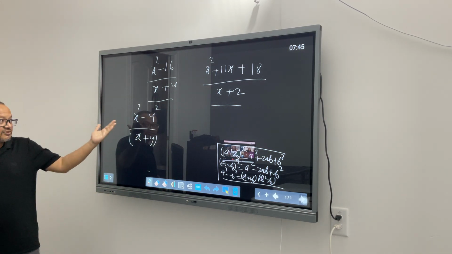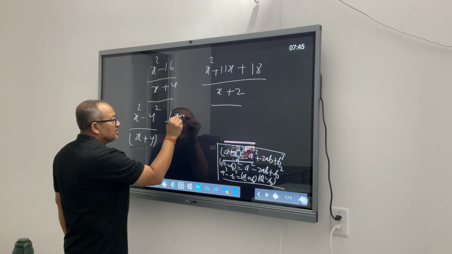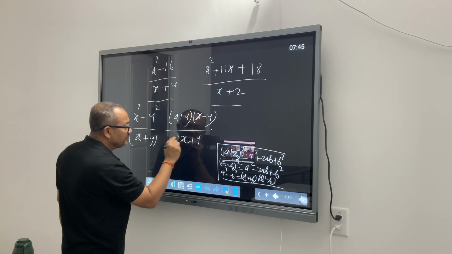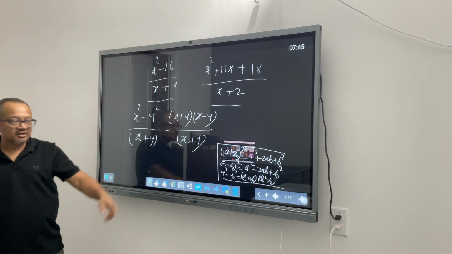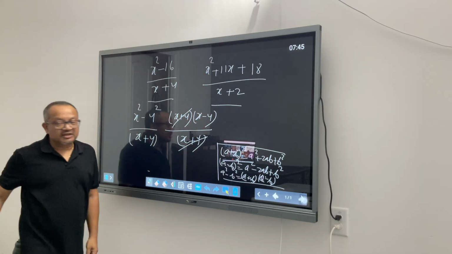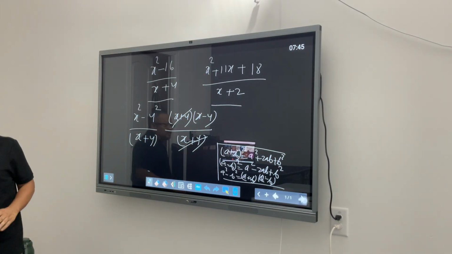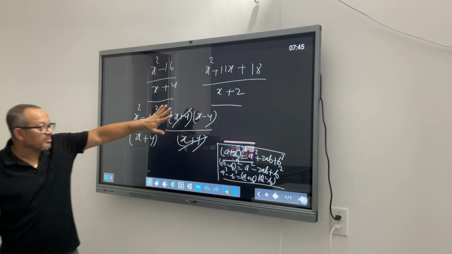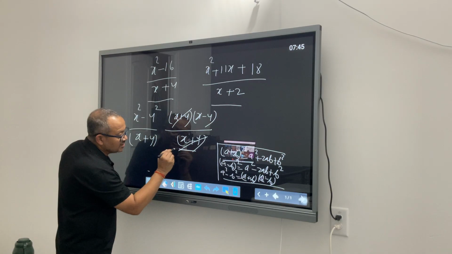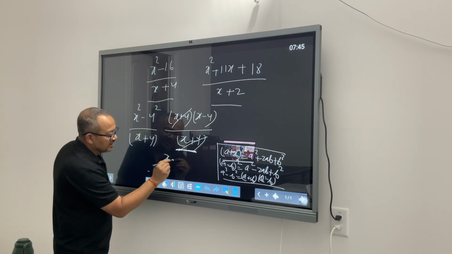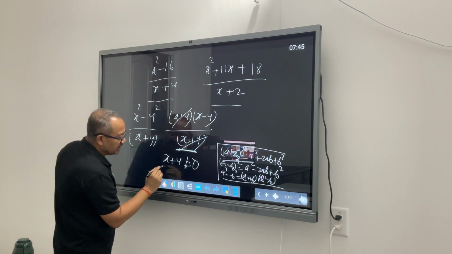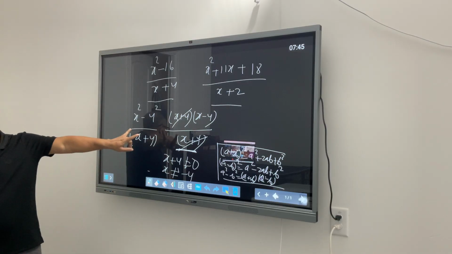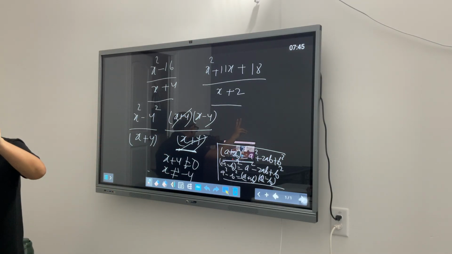You know it. a square minus b square is a plus b times a minus b. You have everything in front of you just by looking at this formula. I said that you guys can use polynomial long division, but in the exam you will not be asked to do that, right? My intention was only to make you guys practice. The only thing that you are calling out is my denominator cannot be 0. So x plus 4 cannot be equal to 0, x cannot be equal to minus 4. That's it. Yeah? So two options for solving this one. Everybody okay?